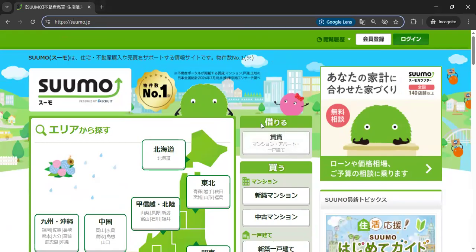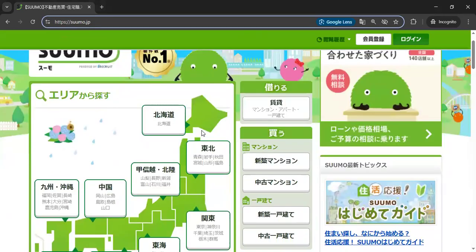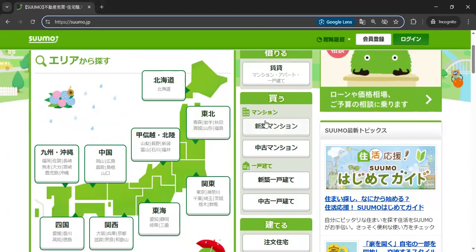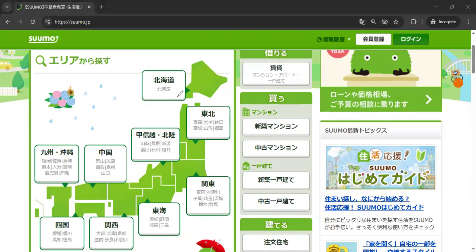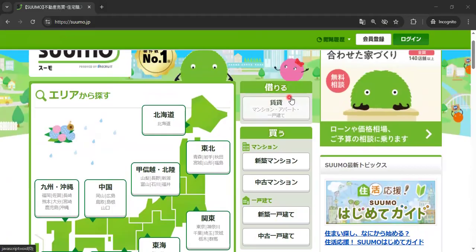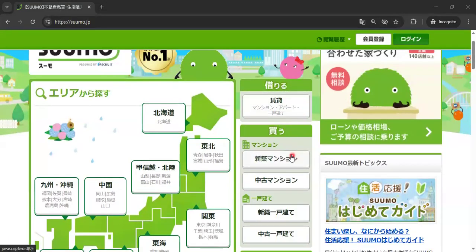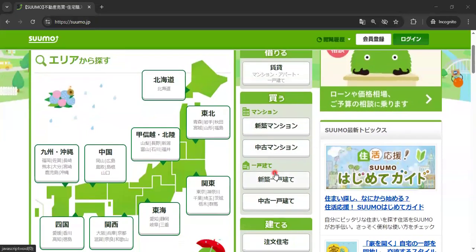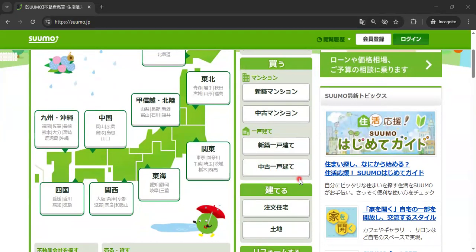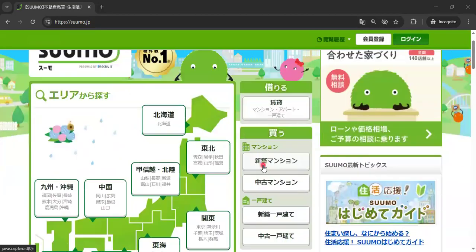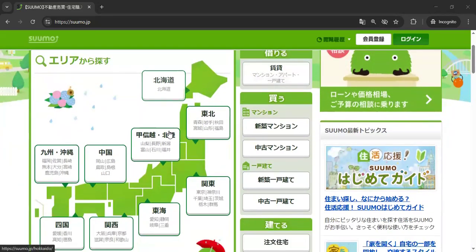So this is a Japanese site, and you can look for houses either to buy. Let me get the laser pointer. Kau, which means buy, and this is kariru, which means rent, right? So I believe this is Chintai, Mansion, Apato, Ikodate, and this is Shinchiku Mansion, Chuko Mansion. So this site is fun. And if you're going to live in Japan, I don't really recommend this site because of something I'll explain soon.